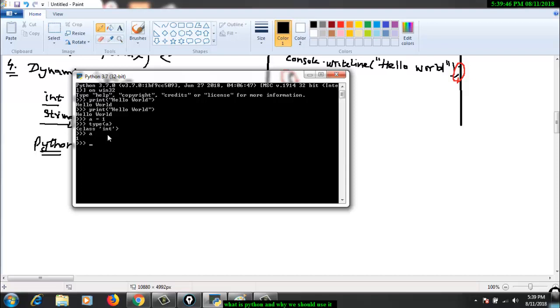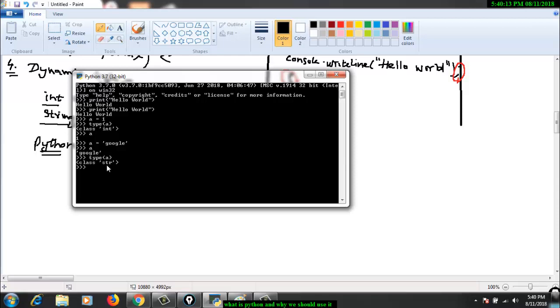Now if I make it Google, the value of a is changed. If I ask again what is the type of a, now the type of a is string.